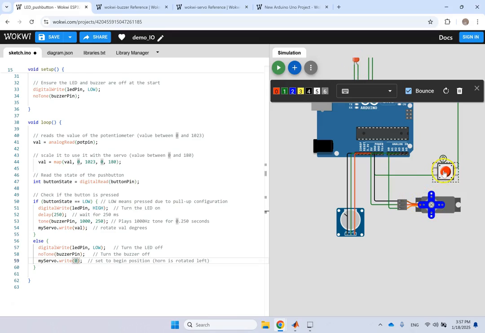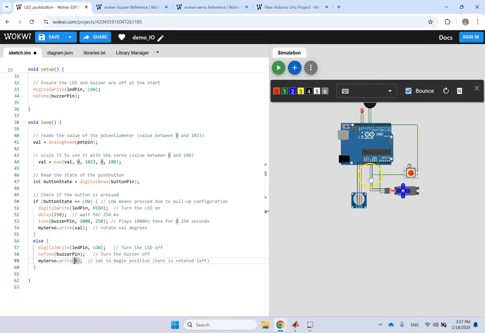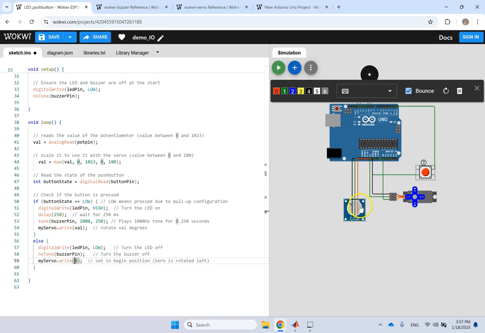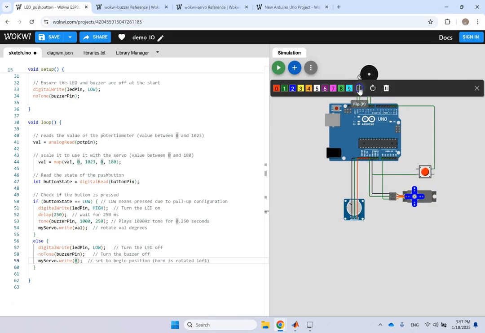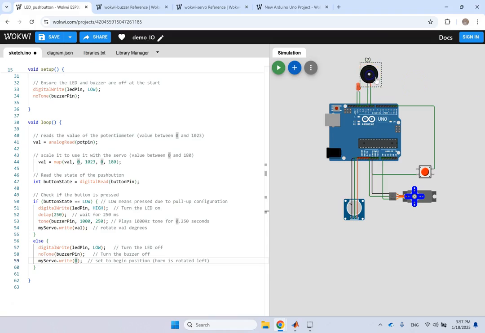If this is pressed, then it reads the potentiometer, converts it to an angle, turns this servo, and also it will turn the LED on and it will make the buzzer play something. Of course, these two will act 250 milliseconds after the LED is turned on, as you can see right here.